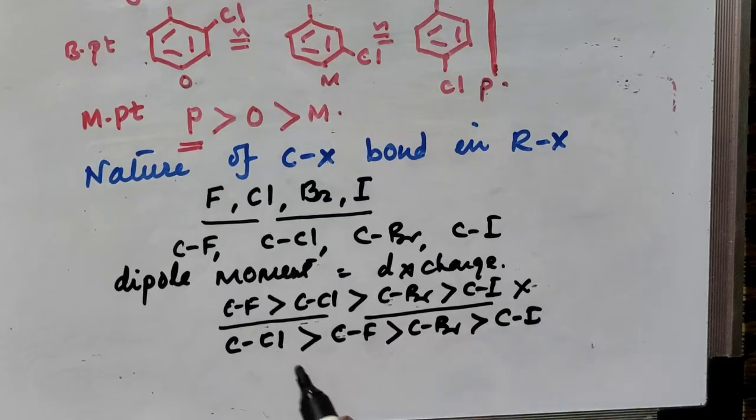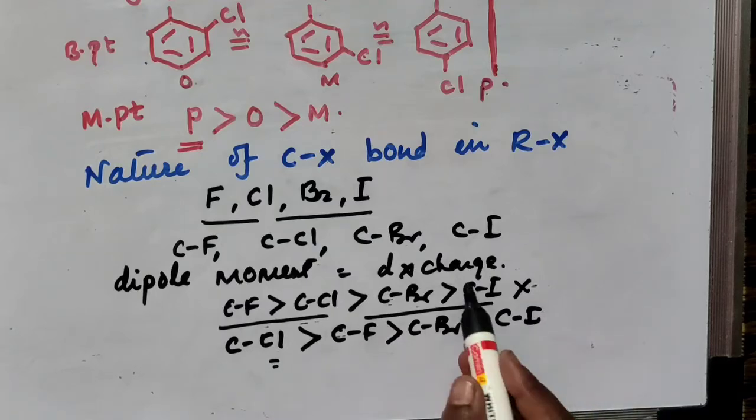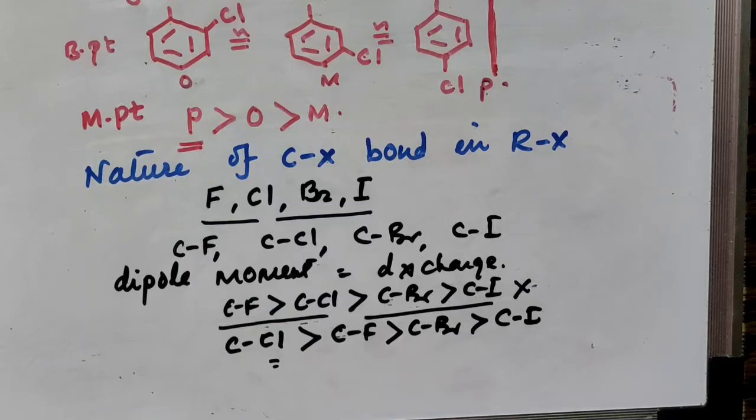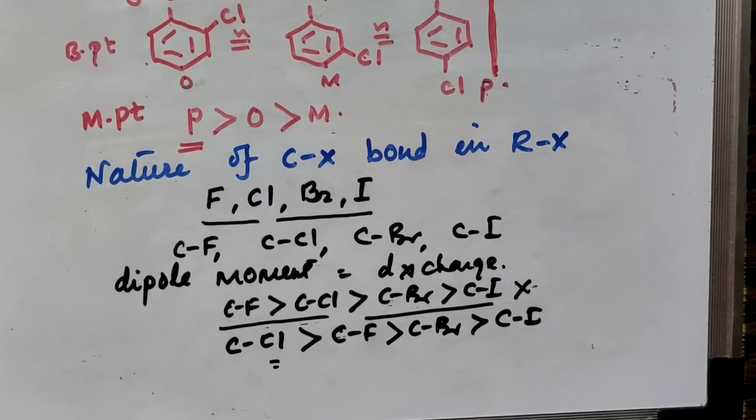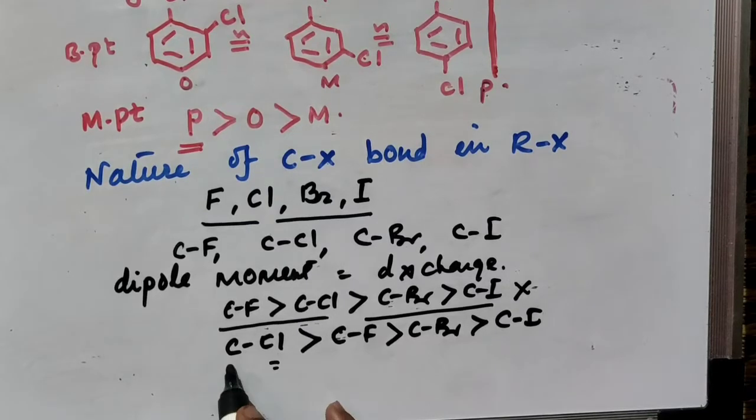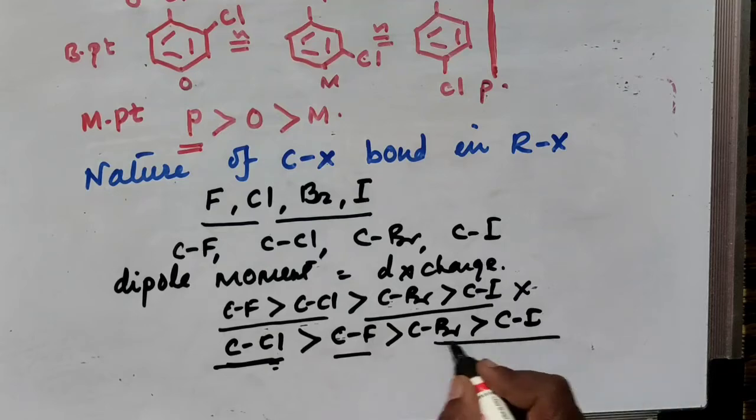Why? Because in this case it depends upon the charge. Fluorine is more electronegative than chlorine, but the bond length of fluorine and carbon is shorter as compared to carbon and chlorine. So the C-F bond is a shorter bond than the C-Cl bond, and hence the dipole moment of C-Cl is greater than the C-F bond, which is greater than C-Br and C-I. So this is the exceptional case here.